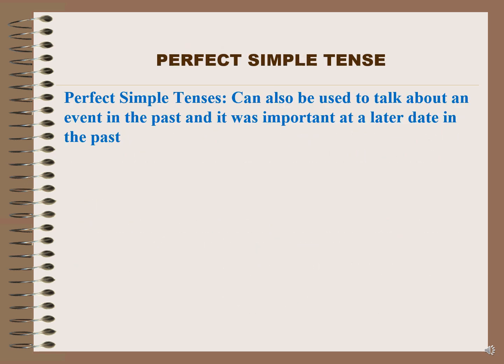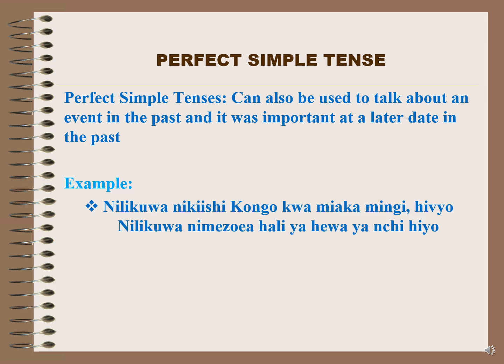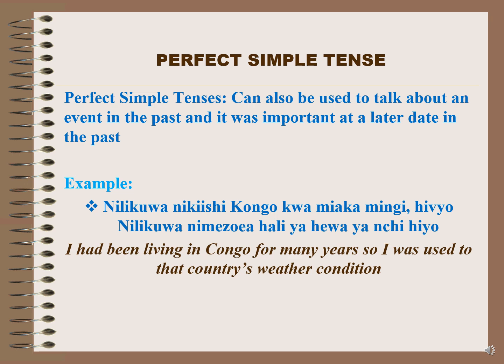Perfect simple tense can also be used to talk about an event in the past that was important at a later date in the past. Example, nilikuwa nikiishi Kongo kwa miaka mingi, hivyo nilikuwa nimezoea hali ya hewa ya nchi hiyo. This sentence can be translated in English as, I had been living in Congo for many years, so I was used to that country's weather condition. This is a past action with a past consequence.